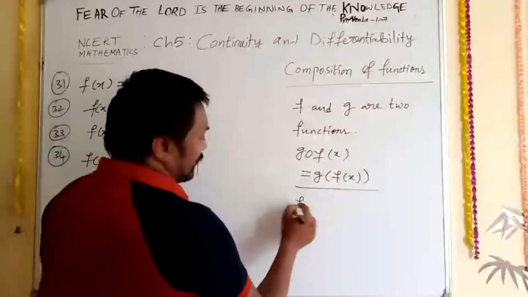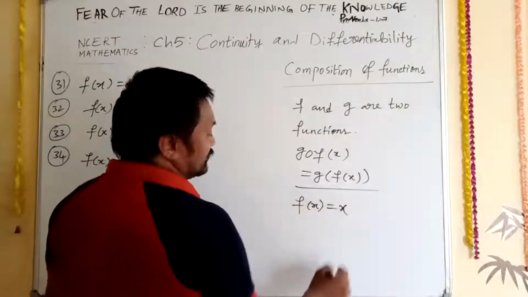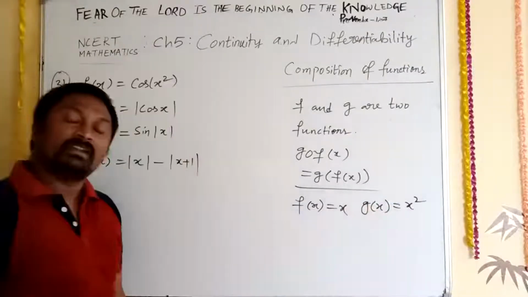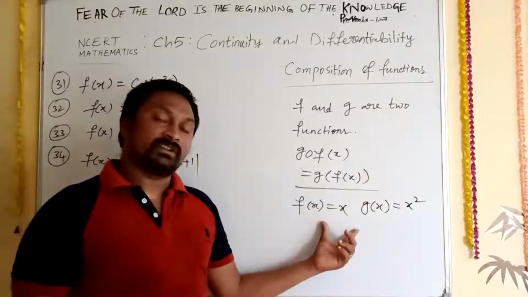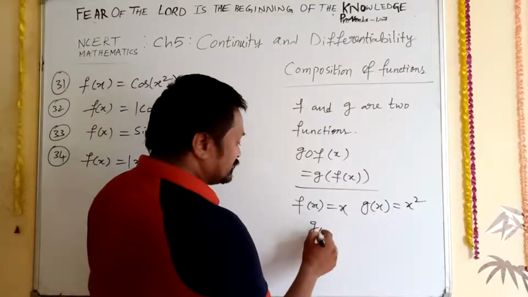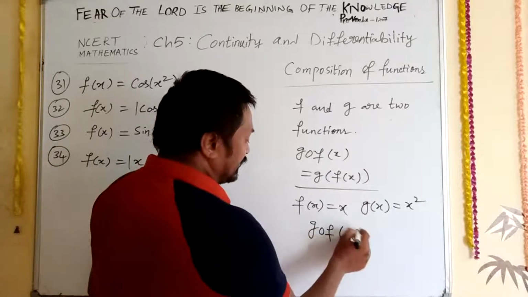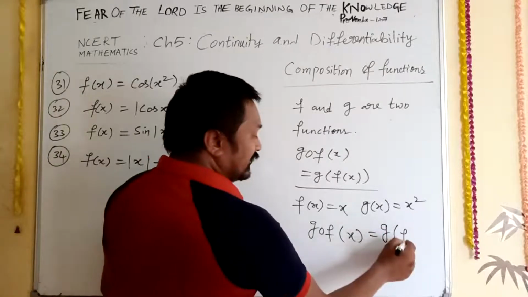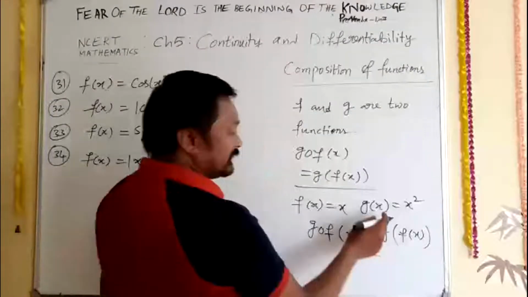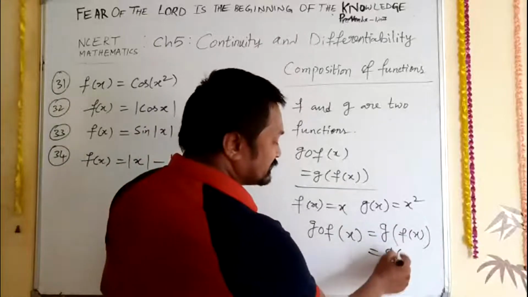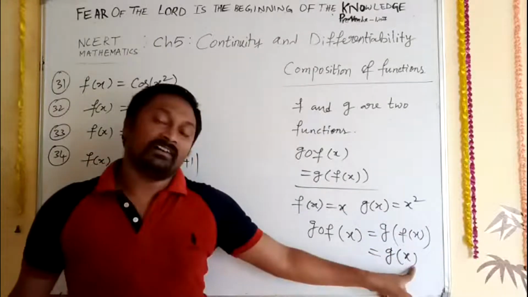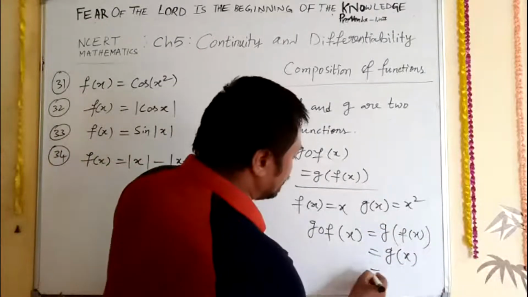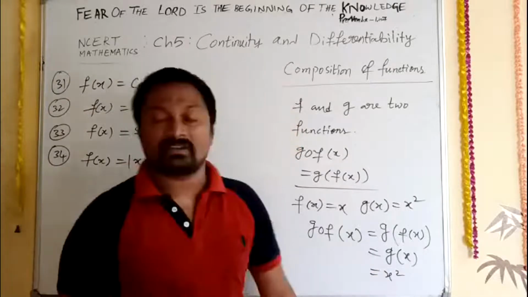If they are given f of x is equal to x and g of x is equal to x square, then how to find the composition of this? We can write g circle f of x is equal to g, as it is, and bracket start f of x. What is f of x here? x. So just substitute x here. Now g of x is x square, so we can write it as x square. This is called composition of function.